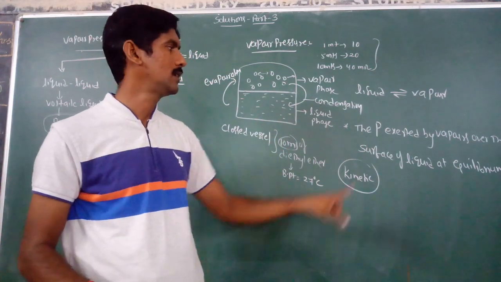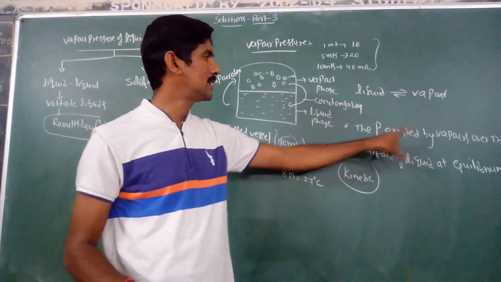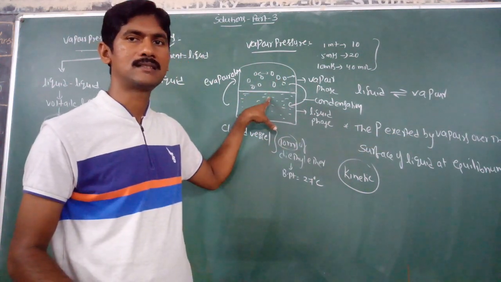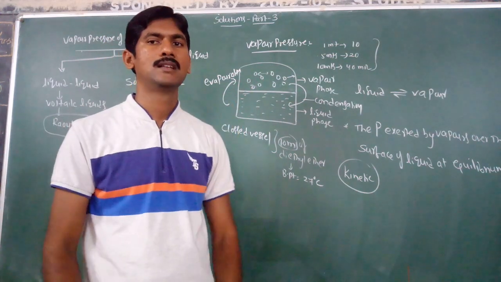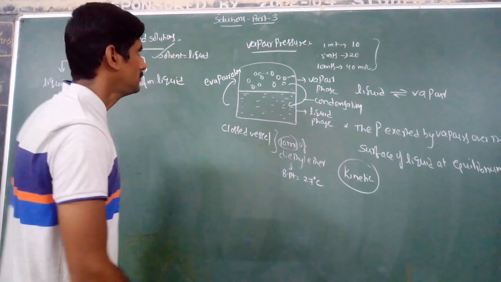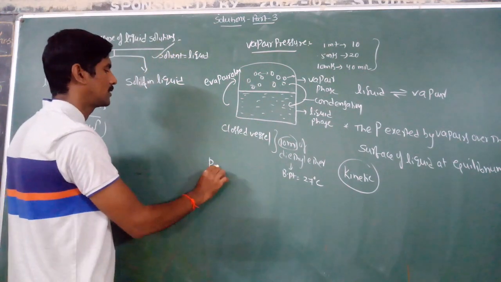So what is vapor pressure? The pressure exerted by these vapors of the liquid over the surface at equilibrium is known as vapor pressure. Then what is partial vapor pressure?